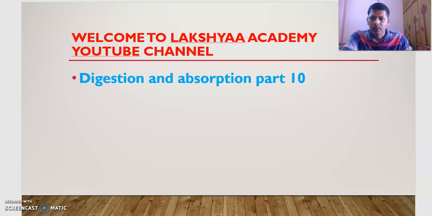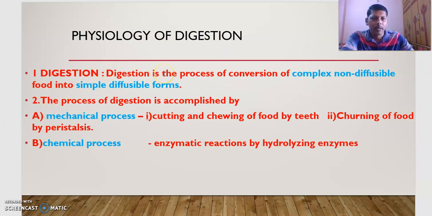Physiology of digestion. What is meant by digestion? Digestion is the process of conversion of complex non-diffusible food into simple diffusible forms. That means food which cannot enter into the cell. The food that we eat consists of larger molecules. They cannot diffuse directly into the cell. It has to be converted into simple diffusible forms. We learned this definition in the first part also.